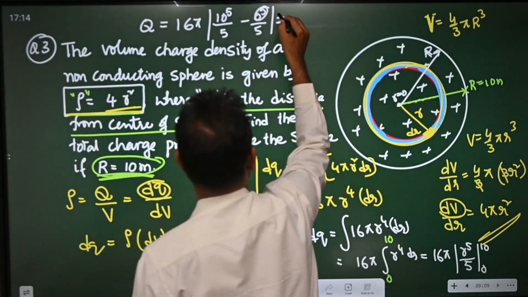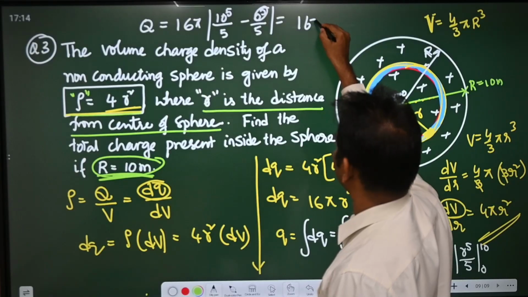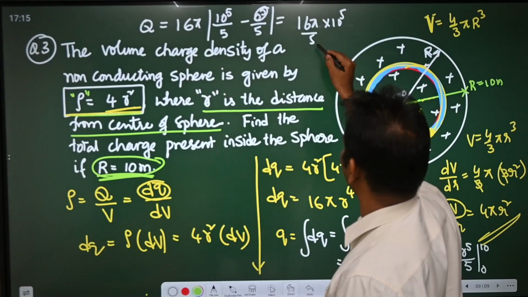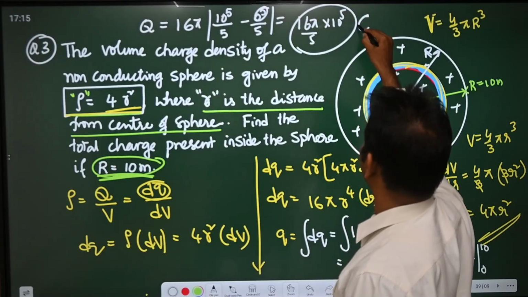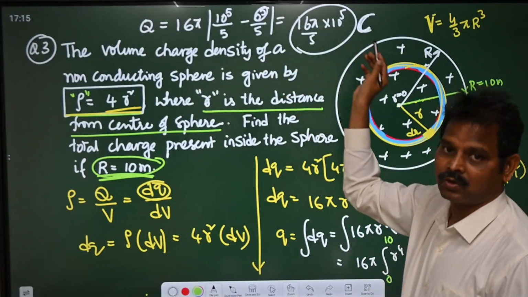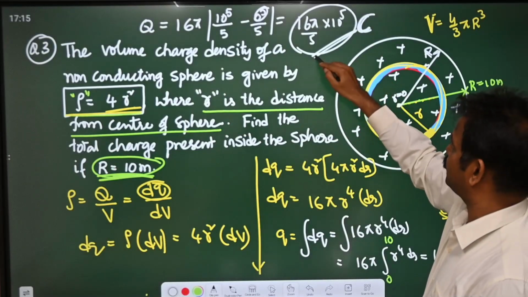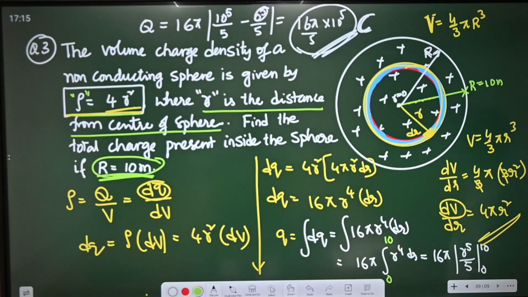So this can be written as 16 pi into 10 power 5 by 5. This is the total charge present, which is measured in coulombs. So the total charge present in the sphere is given by 16 pi by 5 into 10 power 5 coulombs.